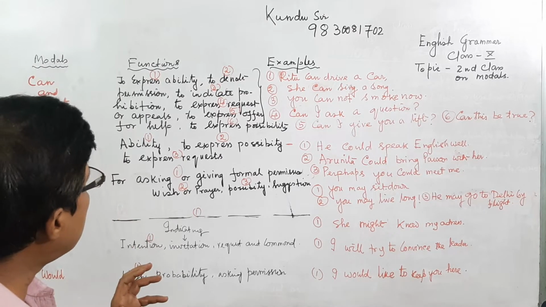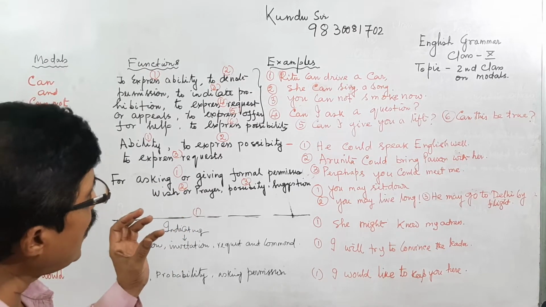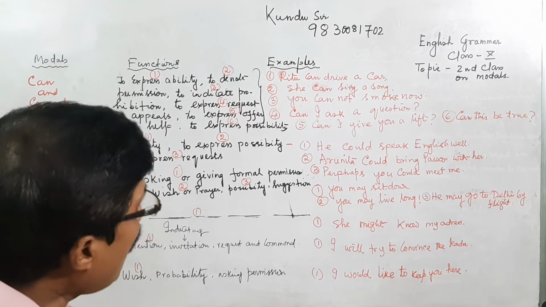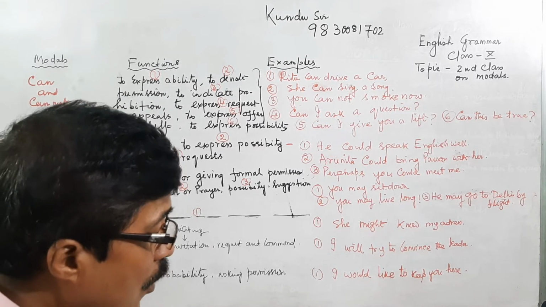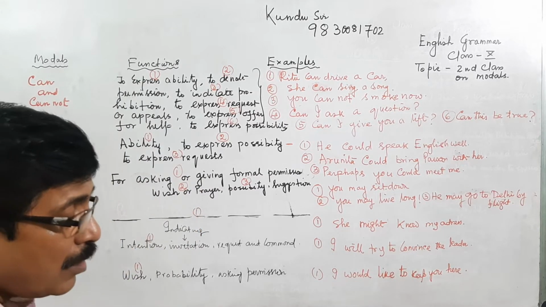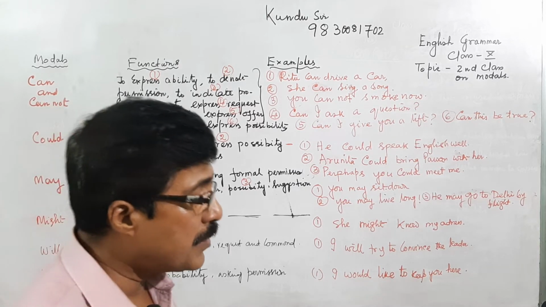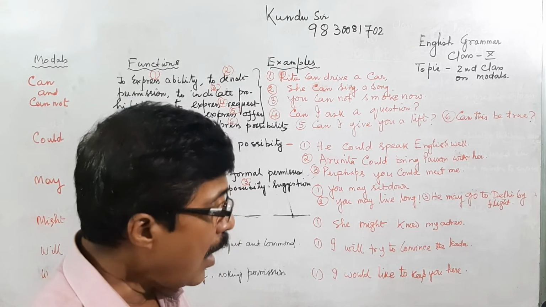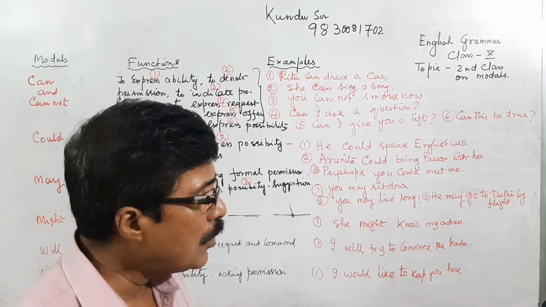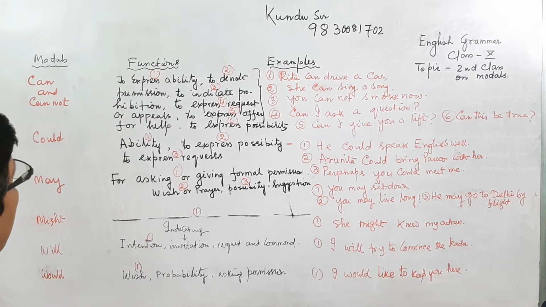Mode of expression is the main function of the modal or auxiliary verbs. I have already mentioned that auxiliary verbs are be, do, have. Then modal auxiliaries are can, could, will, would, may, might, must, shall, and the semi-auxiliaries I mentioned in the last class: need, dare, used to. Now I will explain with examples.